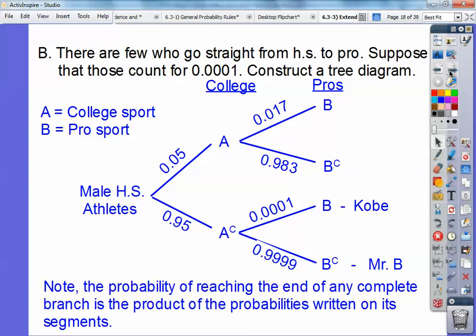Note that the probability of reaching the end of any of these complete branches is just the product of multiplying. So if I wanted to find this guy right here, I just multiply this number times this number, and that gets me the probability of extending out to each branch.